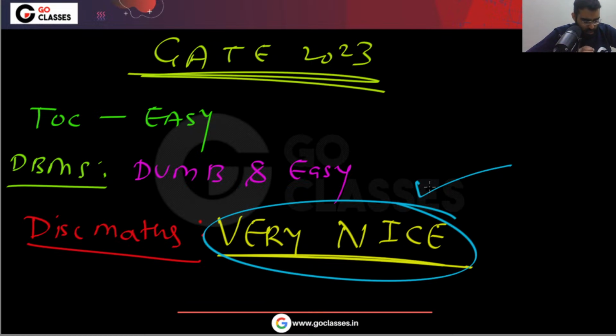Did you understand the solution? Please let me know. I have given you the complete analysis of all the discrete mathematics questions. I have told you everything about each and every discrete mathematics question. Did you understand my explanation? Whatever explanation I have given to you, let me know. Did you understand?